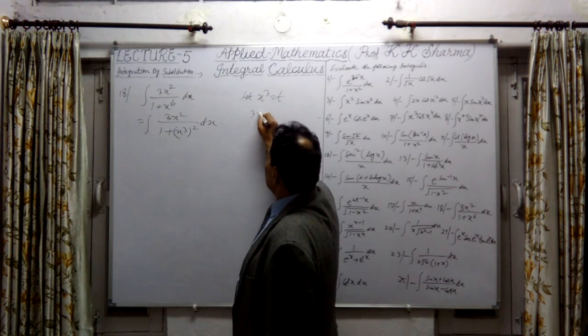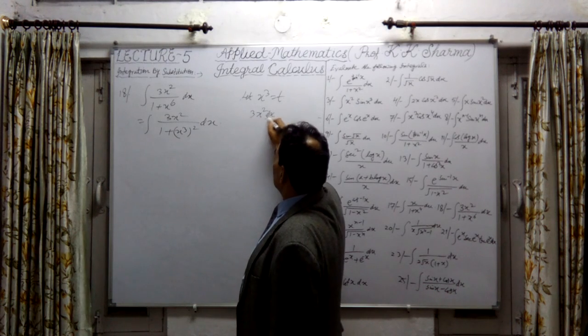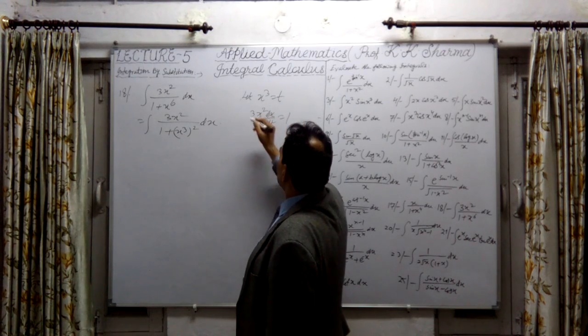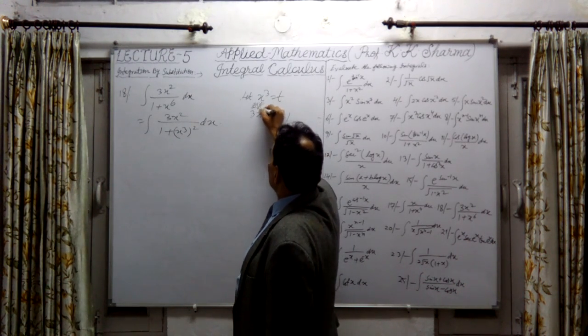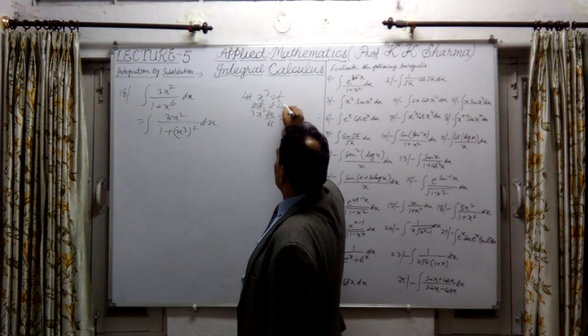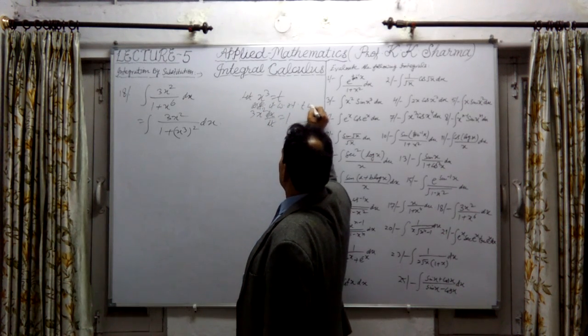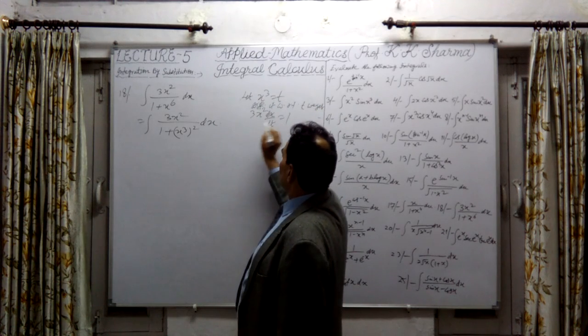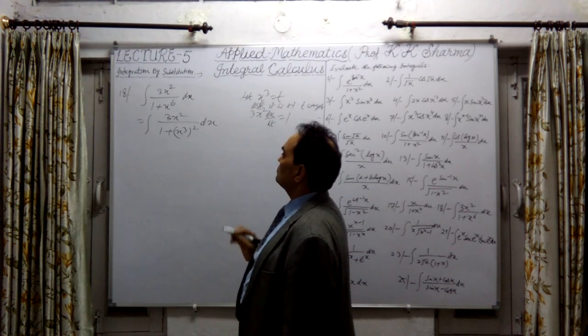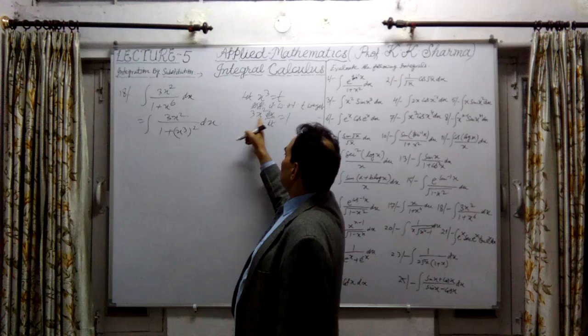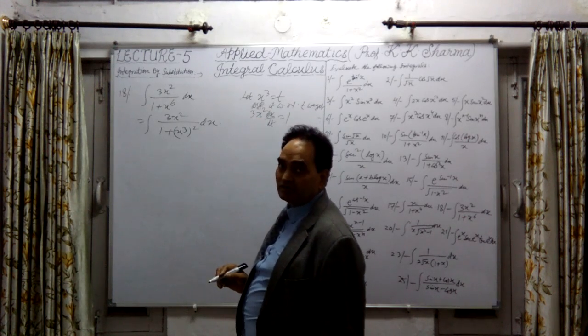So differentiating it with respect to t, we get 3x square dx upon dt equal to 1, because the derivative of x cube is 3x square and dx upon dt is 1.